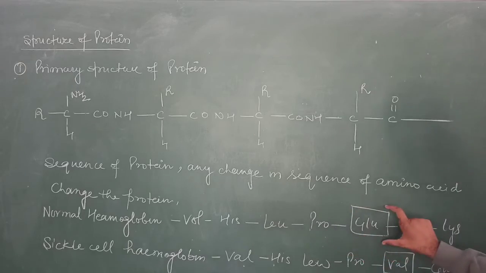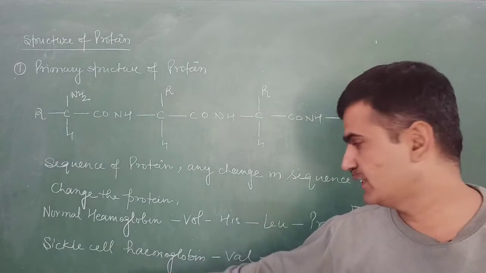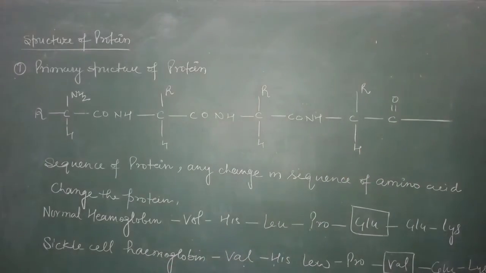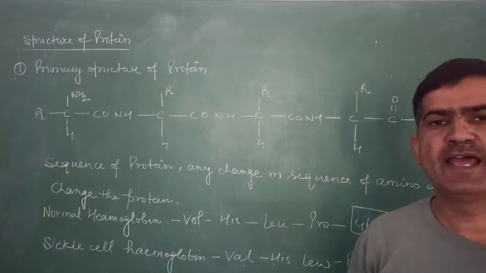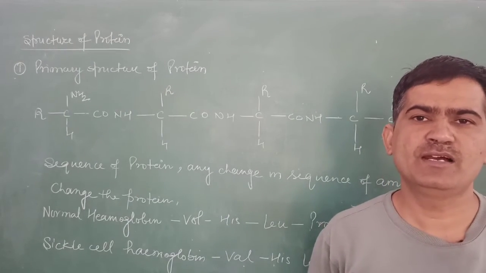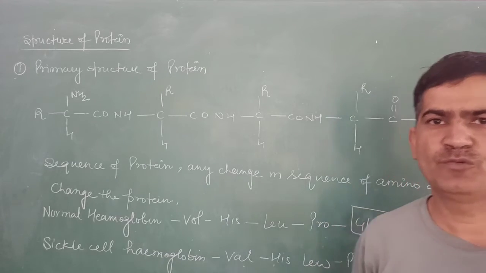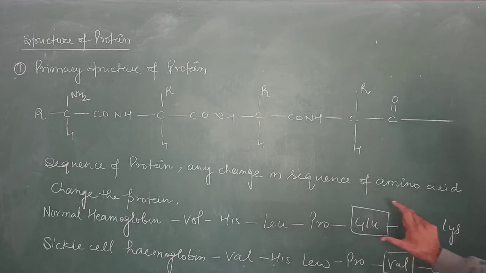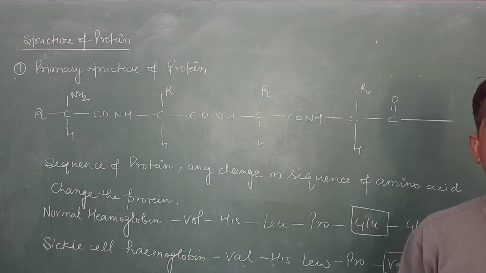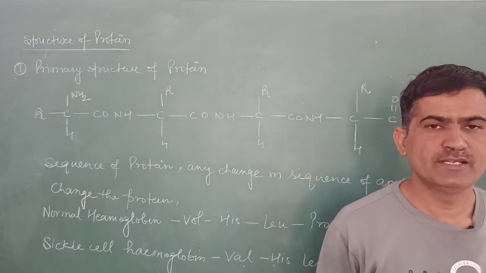If we change this glutamine to a valine, it changes to another type of protein, the sickle cell hemoglobin, and it causes a disease known as sickle cell anemia. This is just a change of one amino acid in the sequence of the normal amino acids, and it leads to a disease.